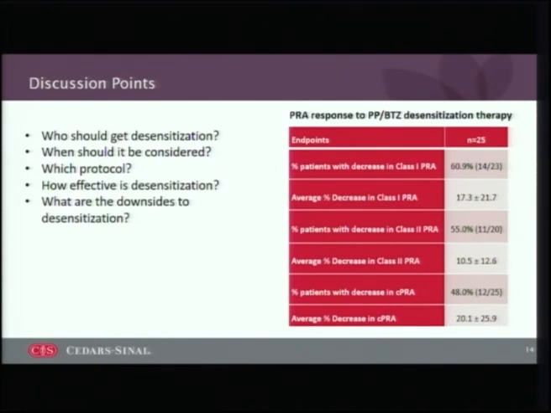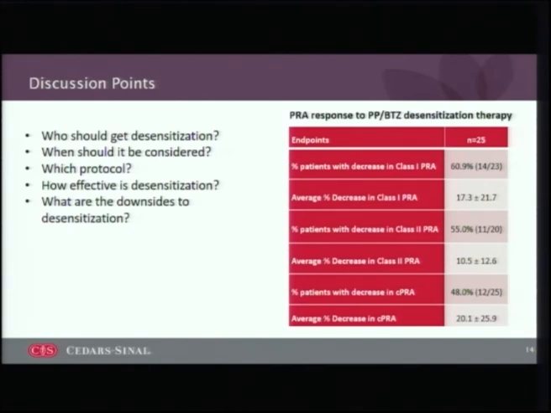And in our experience, the PRA response to plasmapheresis and bortezomib in 25 patients now is that just over half the patients experience a decrease in the class 1 PRA. Just over half the number of patients experience a decrease in their class 2 PRA. The response to class 1 is better than for class 2.